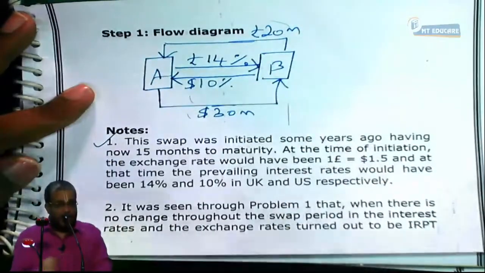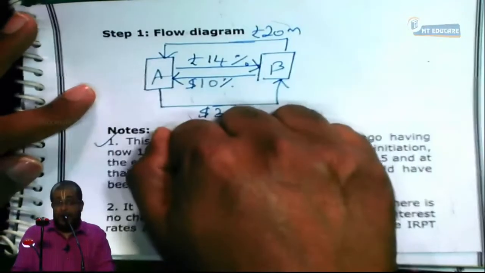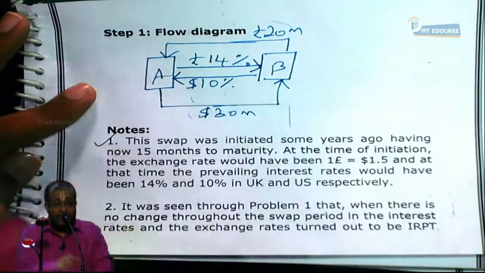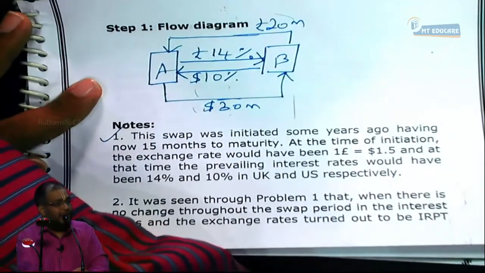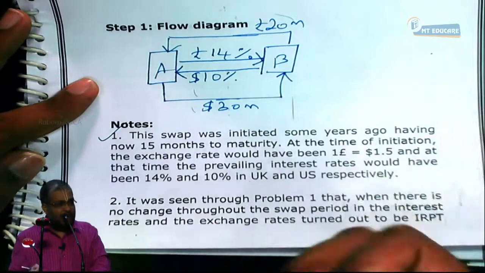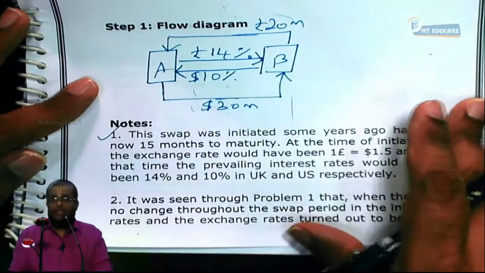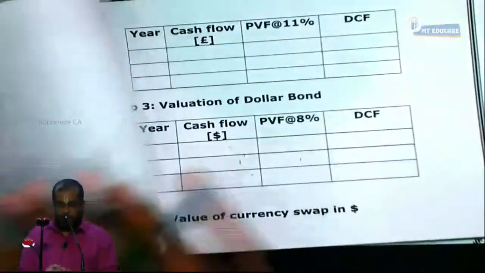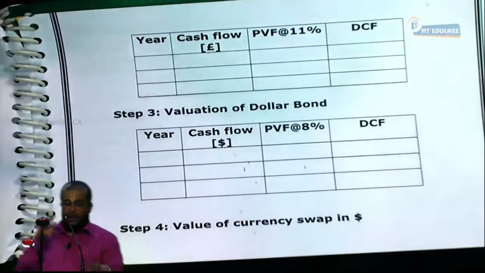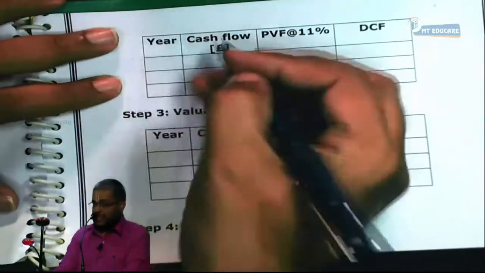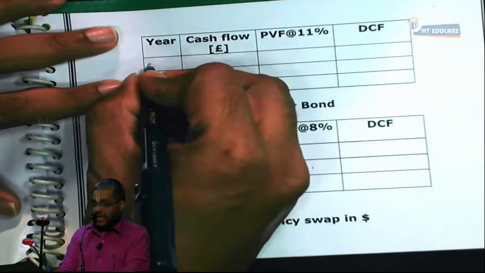This future cash flow, if we discount it at the current yield of 11%, will you get the value of this bond or not? So this is the value of the pound bond. Like that, one can also value the dollar bond. Can we all do these 2 calculations together or not? All of you, please write the numbers. Here, I'll write like this. Here is 0.25.